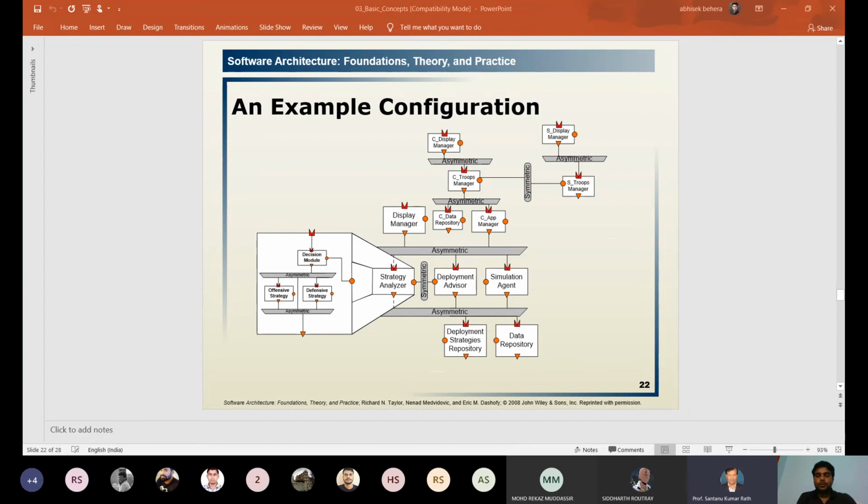Your software architecture book. Have you got any book by now? Anybody has got a book, or nobody? Yes, sir, I have got a zip file. A zip file, no. Any physical book? Sir, I have ordered it from Amazon. I will get it soon, sir. What's your name? Sir, Chandrakant. Chandrakant has ordered, so why is Andrila not ordering?